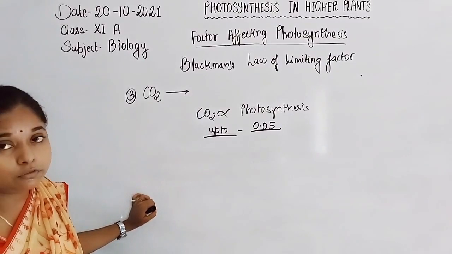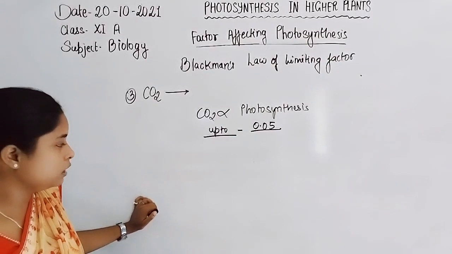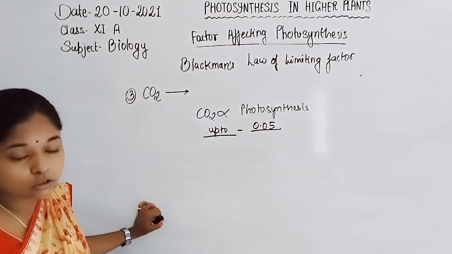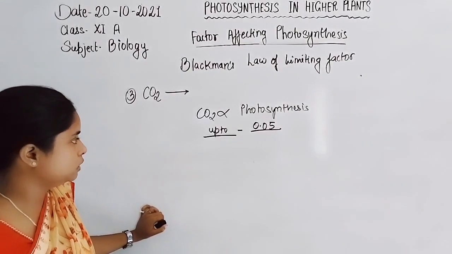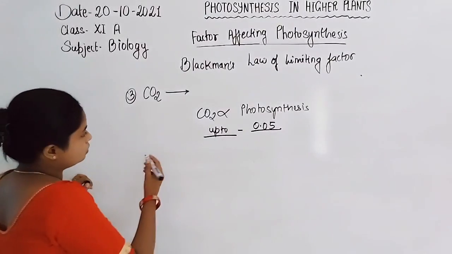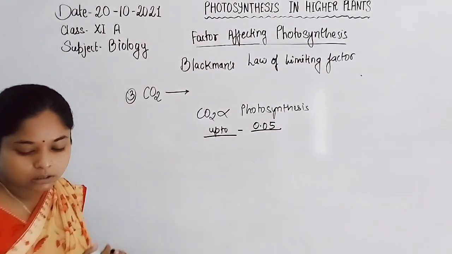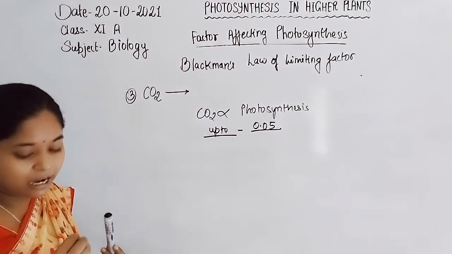If the range of carbon dioxide increases after 0.05, the photosynthesis decreases. The process of photosynthesis decreases because of the high range of carbon dioxide.